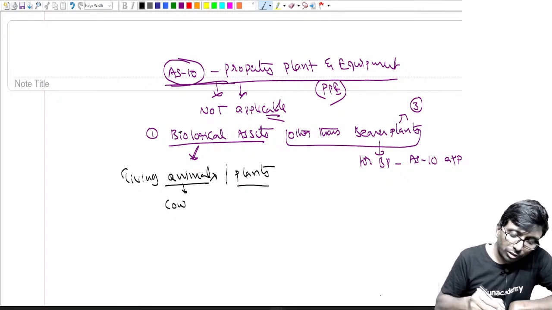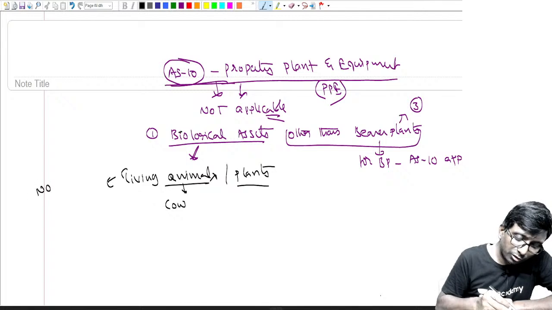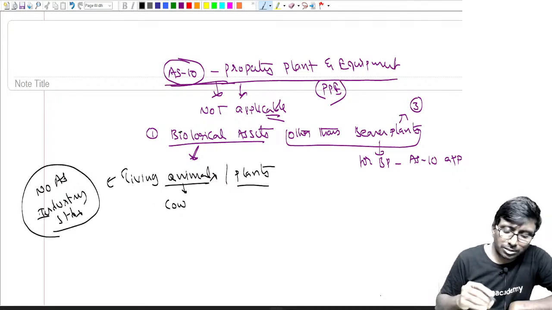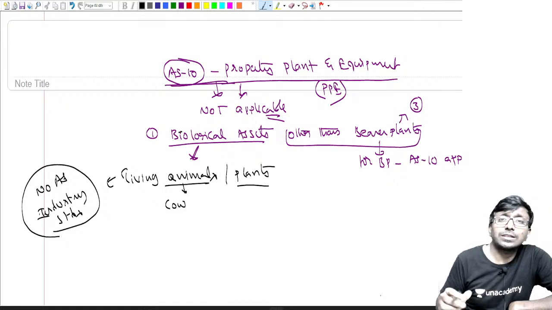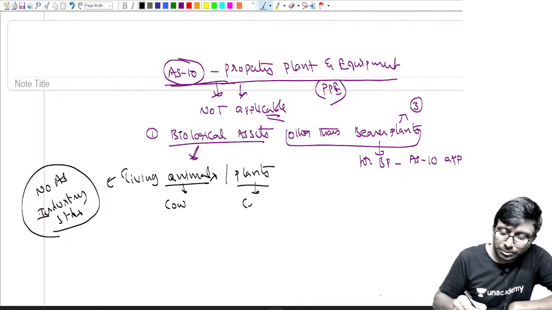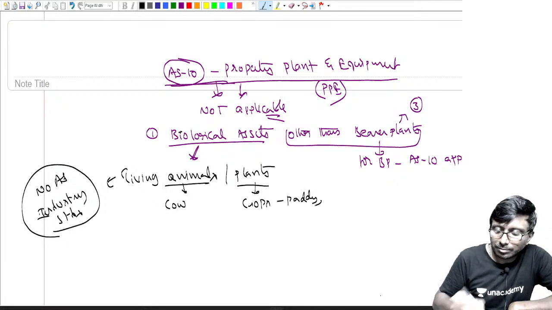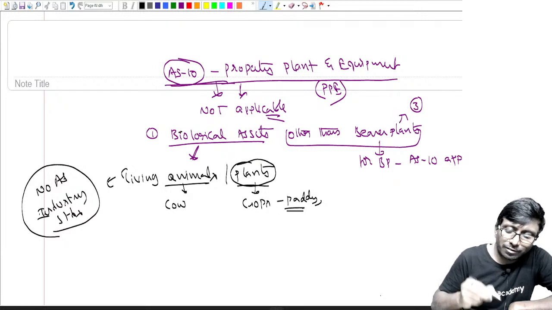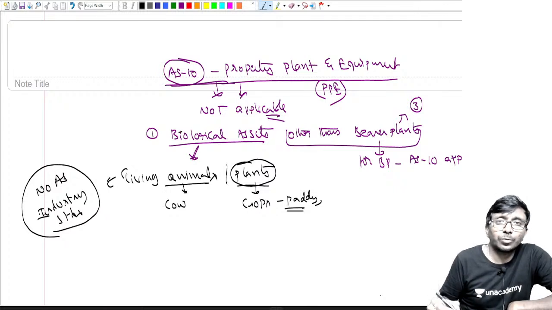For that there is no standard in the accounting standards. Then what do they follow? They will follow industry standards, what other people in the industry are following and what makes sense in the given circumstances. Suppose you have crops like paddy, wheat, maize. Many crops are there. These crops are also plants, but for these also the standard is not applicable.